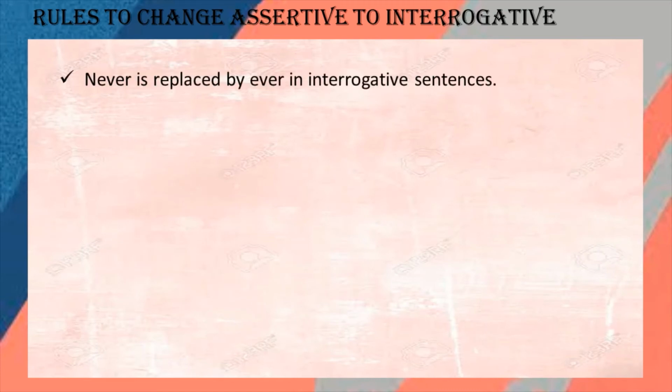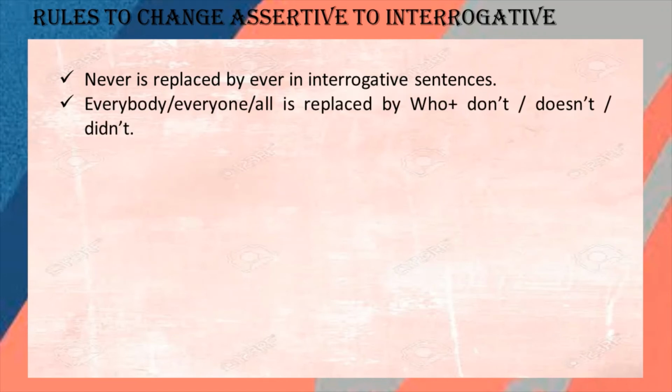Now the thing is how to change an assertive sentence into an interrogative sentence. If the word never is in the sentence, never is replaced by ever. You have to remember all these things. Then everybody, everyone or all is replaced by who, don't, doesn't, didn't.